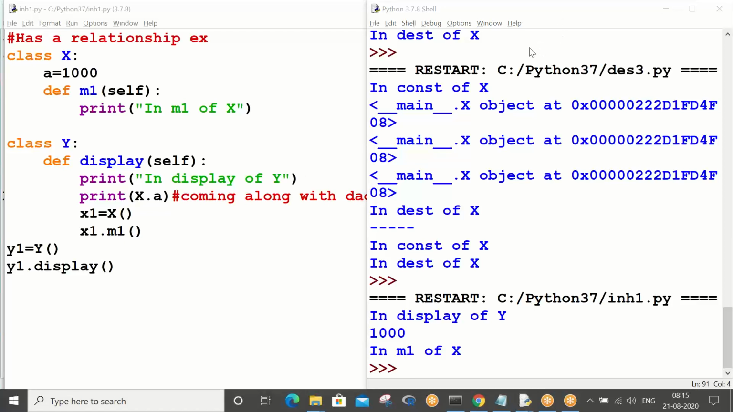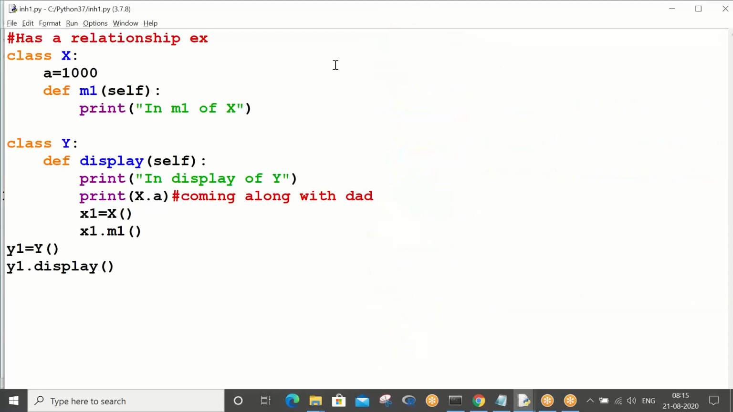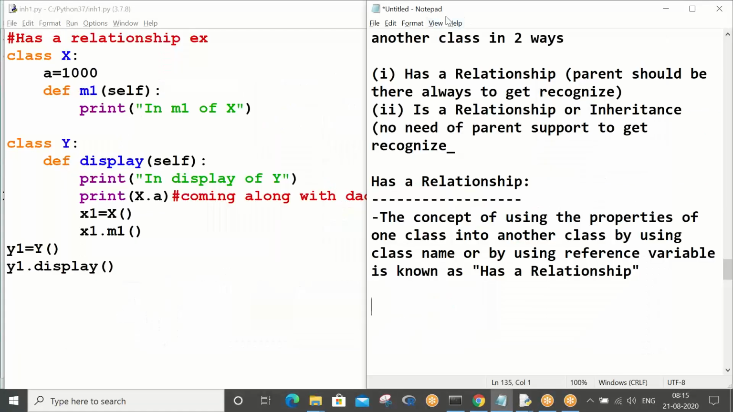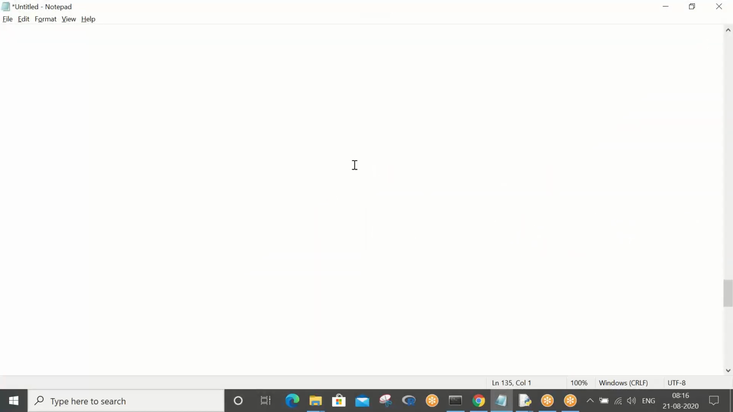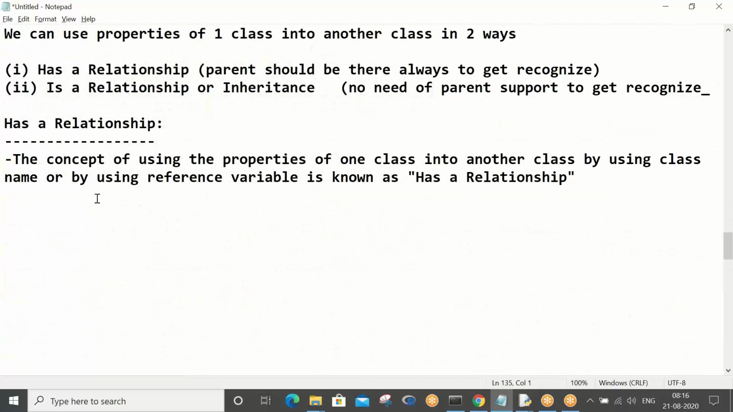Okay, so let me go to the next concept. The is-a relationship is an advanced mechanism. As I said, with an is-a relationship you can get recognized all alone. The is-a relationship, or inheritance, is a very popular concept in OOPs.